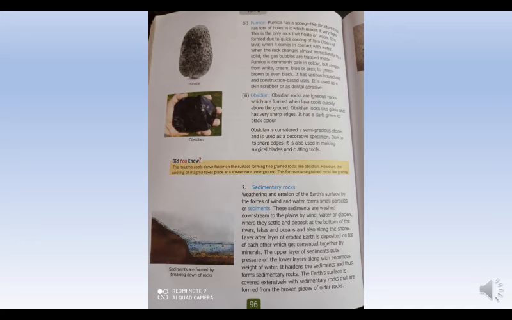Yes, now the eroded soil होती है that gets settled or deposited at the bottom of the rivers, lakes, oceans, as well as along the shores also. Okay, and as this process goes on continuously, so what happens? Layer after layer of eroded earth is deposited.